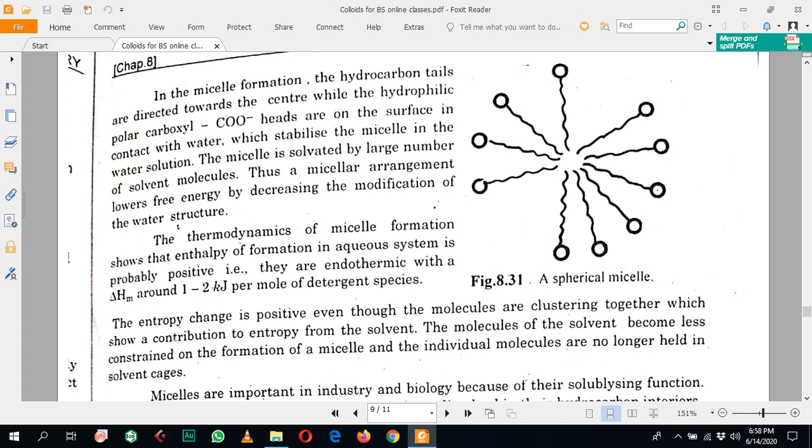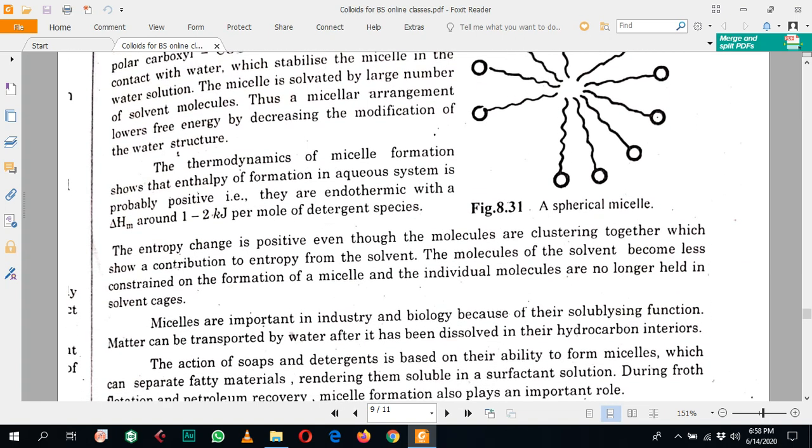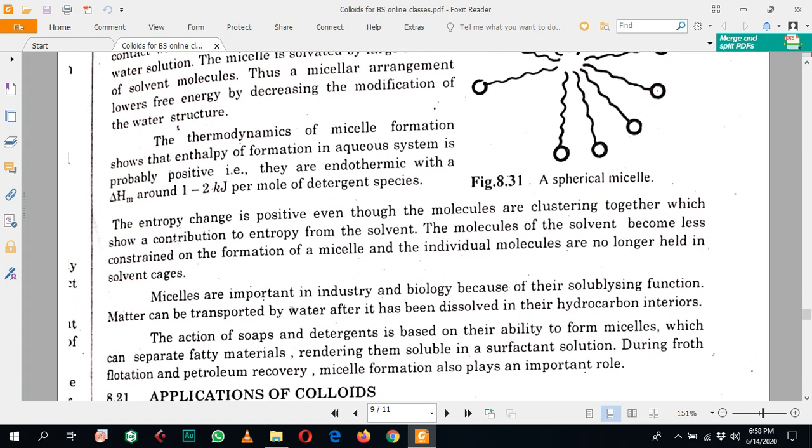Actually, this decrease is related to the increase in the entropy of the solvent molecules. Thus, a micelle arrangement lowers the free energy by decreasing the modification of the water structure. The thermodynamics of micelle formation shows that the enthalpy of formation in an aqueous system is probably positive, meaning the reaction is endothermic, with delta H around 1 to 2 kilojoules per mole of the detergent species.